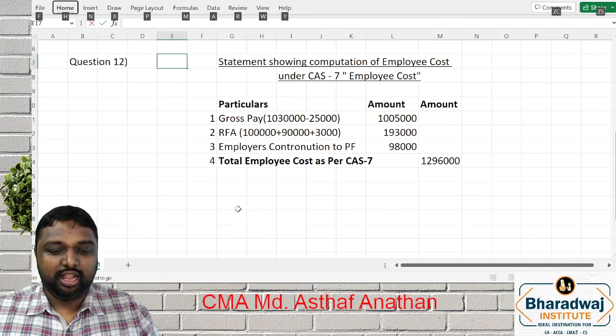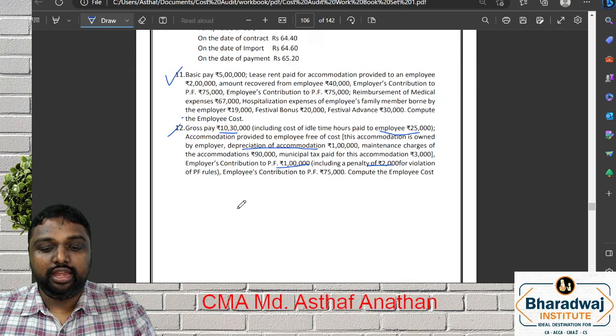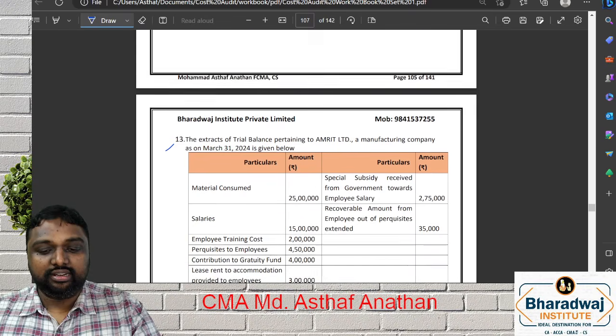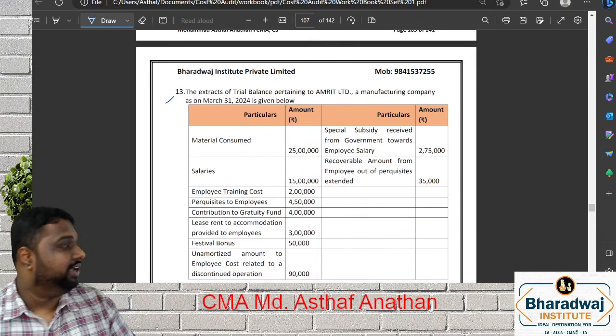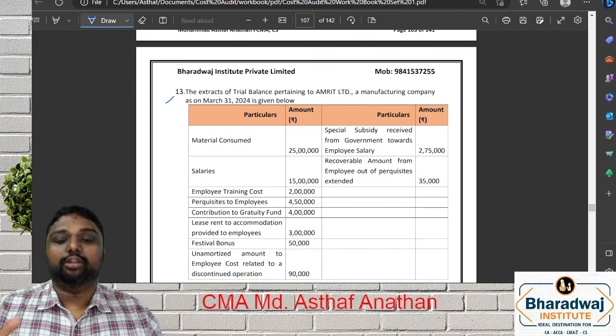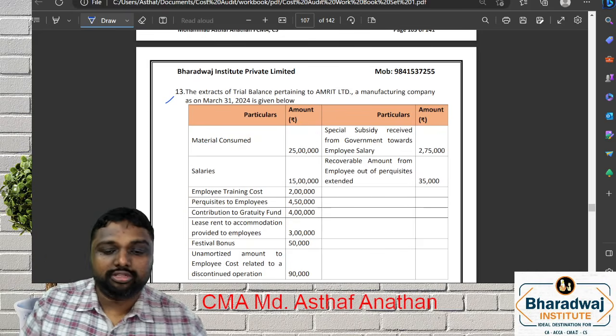Yes. So let's see 13, how many of you are done? See, 13, it's employee cost only. I have not specifically mentioned it. You can add in the question: prepare employee cost from the trial balance.